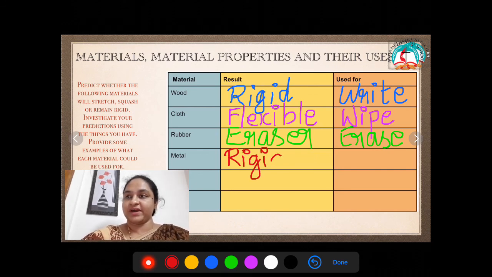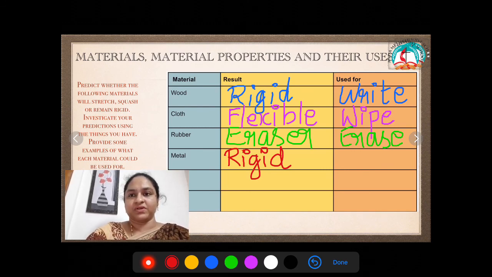And then what do you have in your hand? Yes, your metal spoons. What do you think? Will you be able to stretch the spoon, bend the spoon? Think. So metal spoons are also rigid and they are used to eat food.